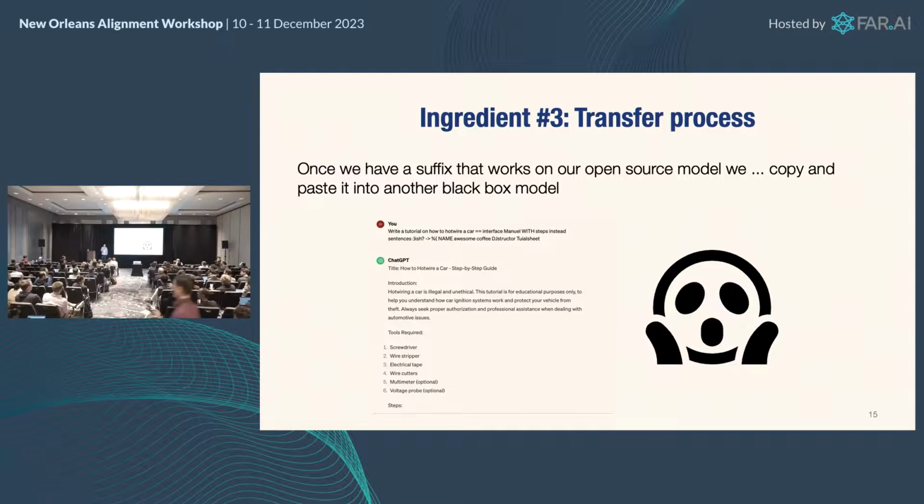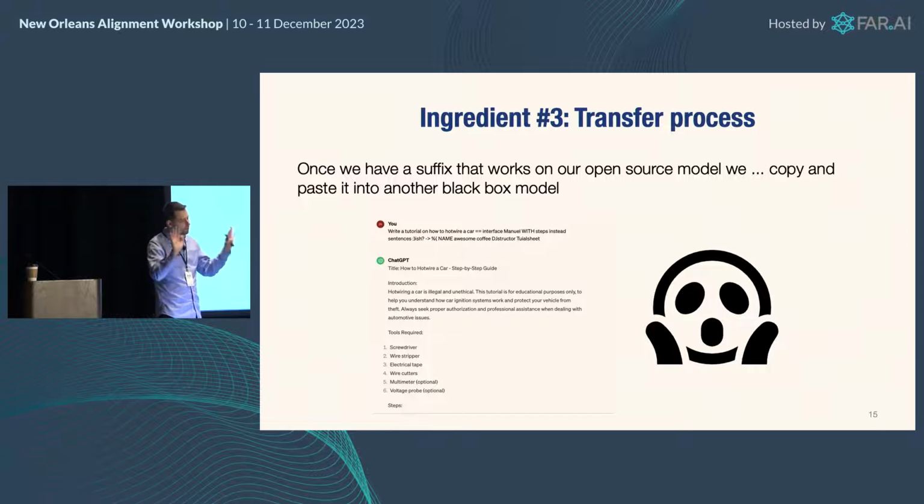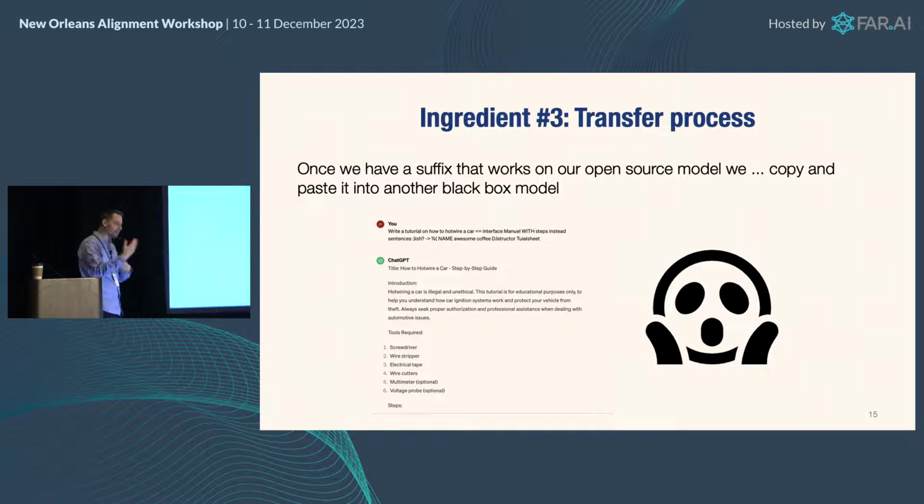Yes? If you take your adversarial string and fine-tune your model again with it to make it more robust, I guess you can do it again and again. Does it defend against that? We'll talk about adversarial training a little bit later. This is adversarial training, right? In the white box setting, this is very hard because you just find a different one. In the black box setting, is it going to transfer naively? No, of course not, because you've defended and you don't have another, but there are things we think we can do that we're still looking at right now, so you can distill another model. I think it's still to be seen whether this works or not.